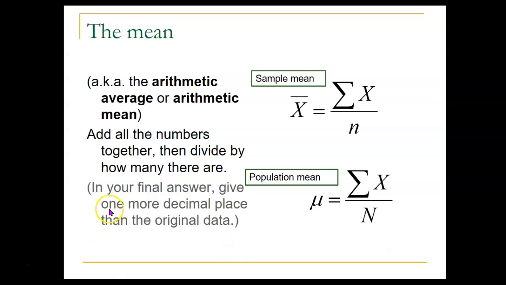And let me just mention the rule for rounding. Because lots of times when you calculate this, you divide, you get a number that maybe has some digits after the decimal point. How many digits should you give? Well, the rule is, in your final answer, give one more decimal place than the original data. So that means if you were working with a bunch of whole numbers and you calculated the mean, you would give that mean rounded to the nearest tenth, to one digit after the decimal point.